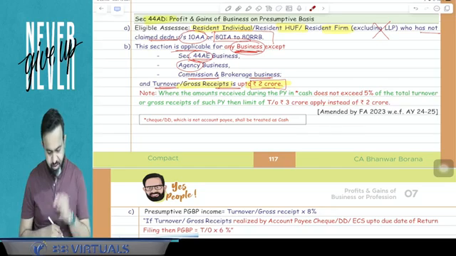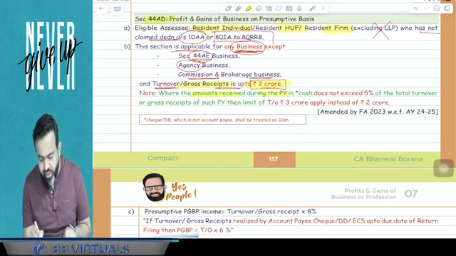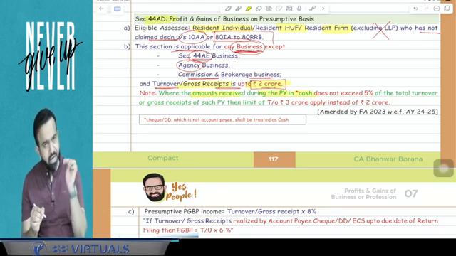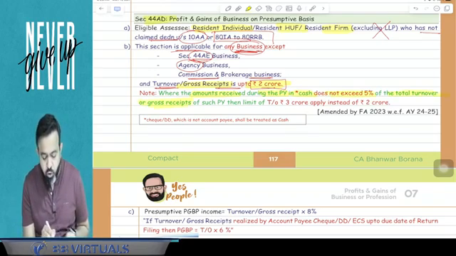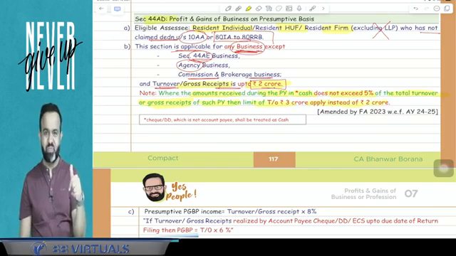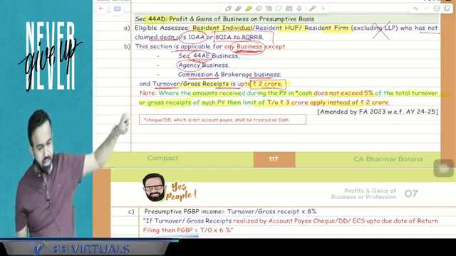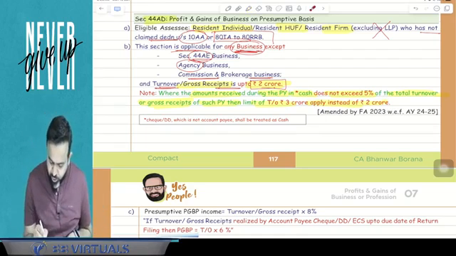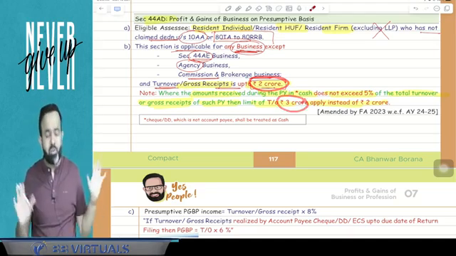There is one note given. The note says that where the amount received during the previous year in cash does not exceed 5% of total turnover or gross receipt of such previous year, then the limit of 3 crore applies instead of the 2 crore. So here they are talking about only turnover, meaning out of the turnover, the amount received in cash is within the 5% limit. Then this limit of 2 crore will be raised to 3 crore.